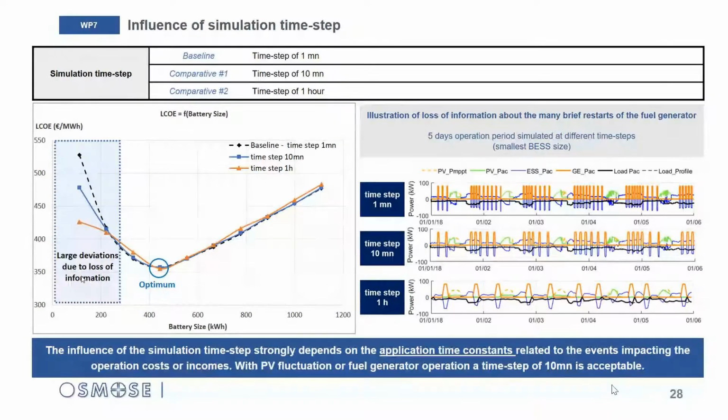And I guess, like I said, what is important is not to lose information about the events that generated some incomes or expenses. In this use case, which is related to PV fluctuation or fuel generator, the minute is large enough, and as you've seen in the results, the 10 minutes has no big impact except for the smallest one.